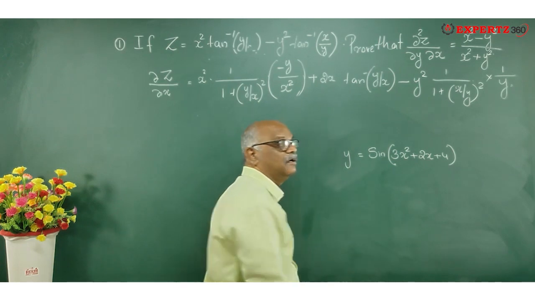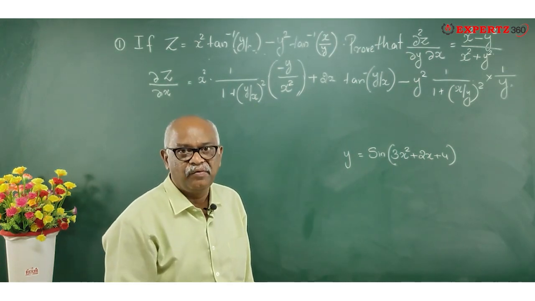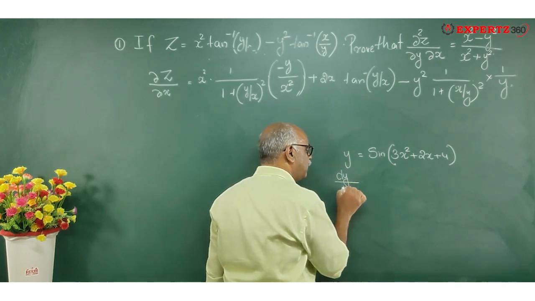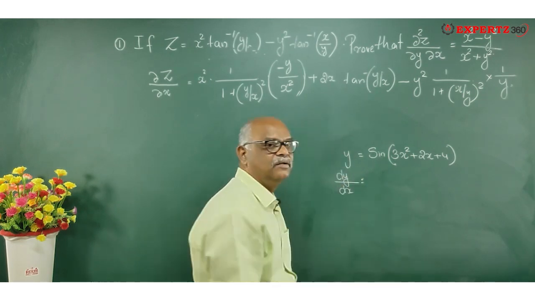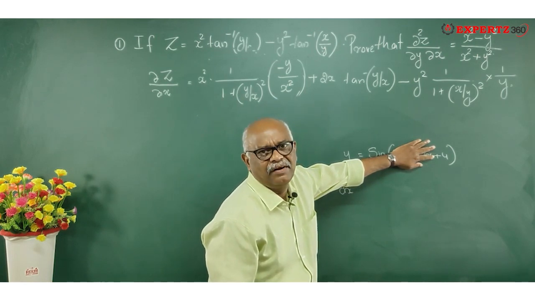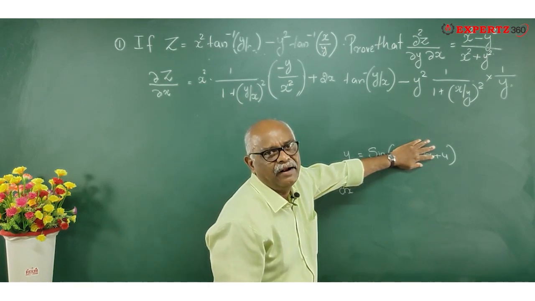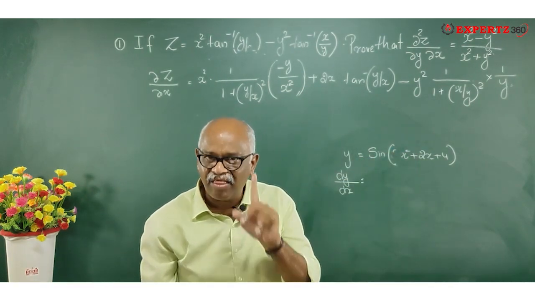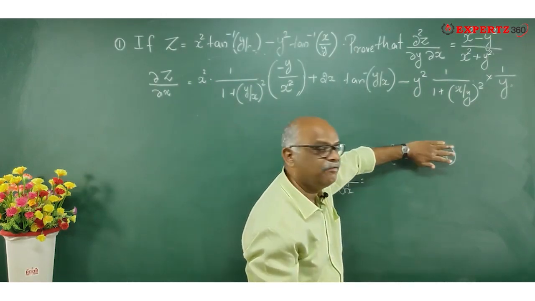I have to differentiate with respect to x. So dy by dx is equal to, see what I do? I'll keep the hand over here. This is the simplest method. Now it is sine of my fingers.